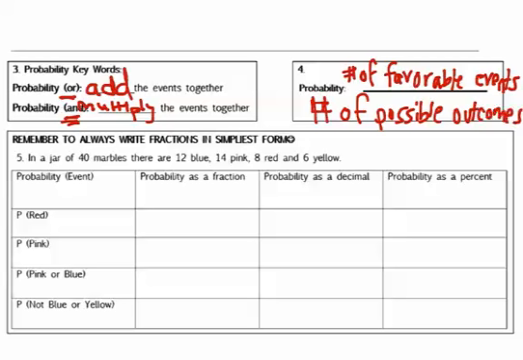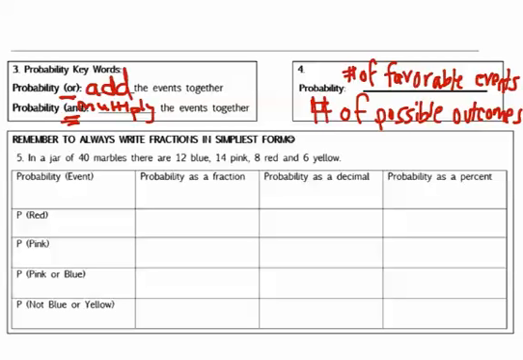Okay, so we're going to use that setup, number of favorable events. Favorable just means what's the question asking for. And then number of possible outcomes, how many marbles are in a jar, how many heads and tails, so there's always 2 possible outcomes. If it's a dice, there's always 6 possible outcomes.